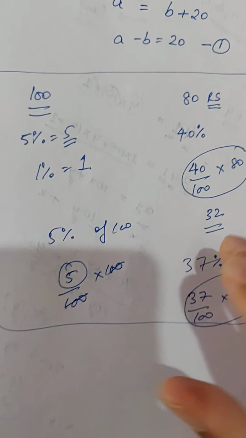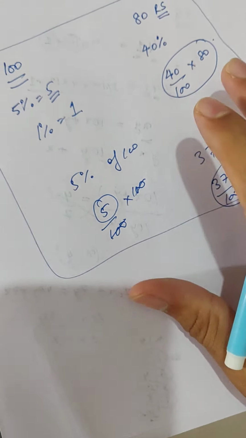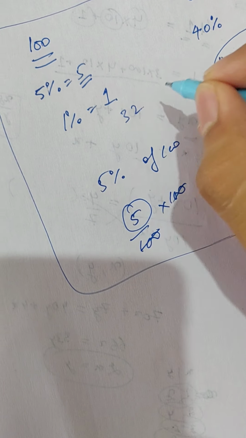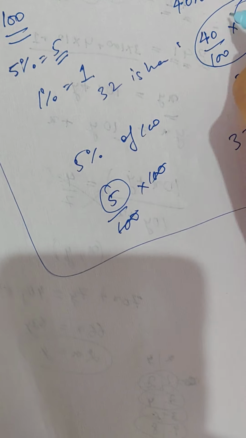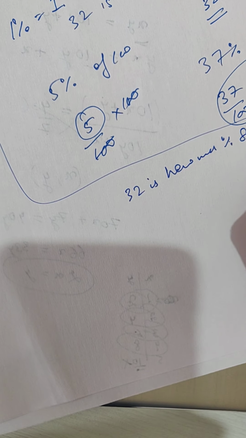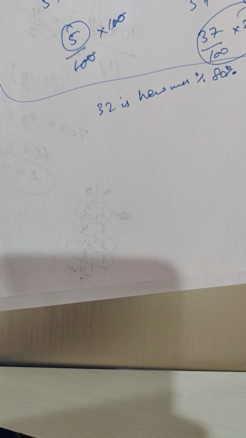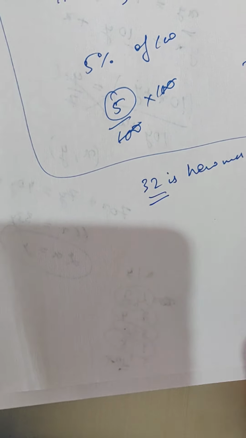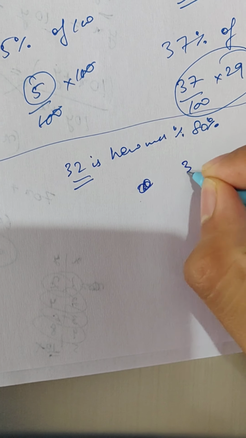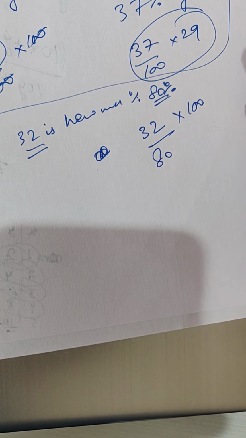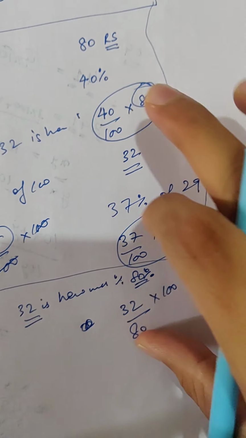So this was the basic percentage concept, and this is how percentage is calculated. You don't have to worry much. Sometimes there is a question like, 32 is how much percent of 80? They're trying to reverse it. So how do you find that? Say 32 is given and the total is given as 80. So it is 32 divided by 80 into 100. That is the percent. This formula is the reverse of the earlier formula.